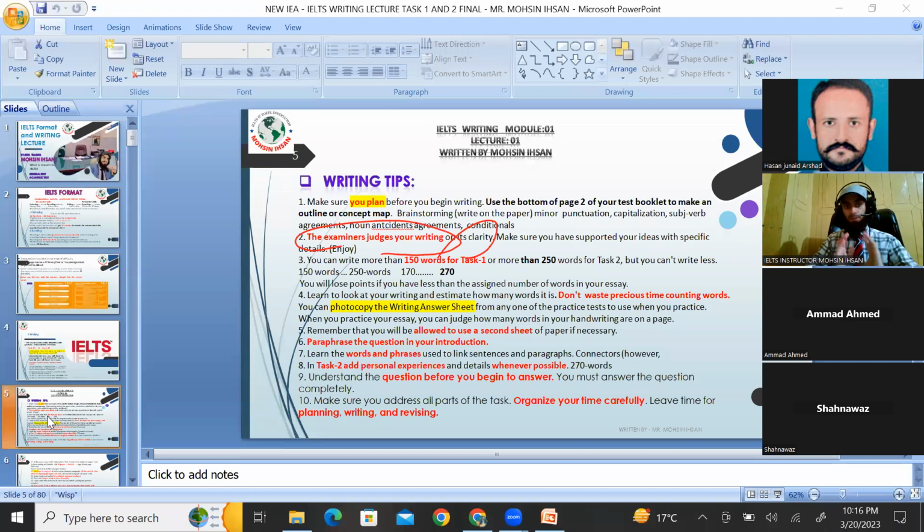Okay, next thing, the examiner judges your writing and its clarity. Today, again, I'm repeating, these are some important points regarding writing. And in the next lecture, tomorrow, we will discuss how to write a task 2 and how to write a task 1 furthermore. Okay, now, clarity means that here you are supposed to create an interest in your writing for an examiner. Like if you wrote the whole page and I asked you, how was your writing paper? And you said that it was fine, I think I would get a good score, but you don't know how it was. 100% you're not sure about it, and later on you don't get a good score. The problem and the reason here is only this, that at that moment you were just getting rid of it. If you enjoy something, this is psychology. If you enjoy something,